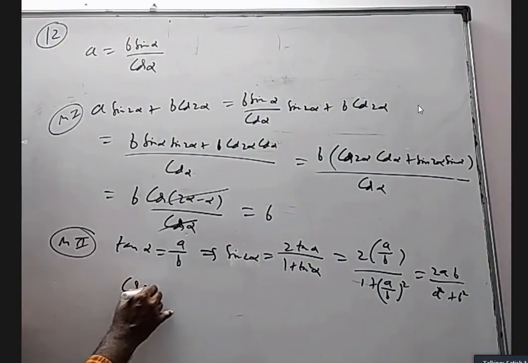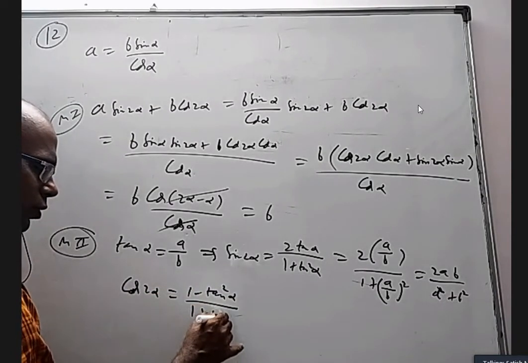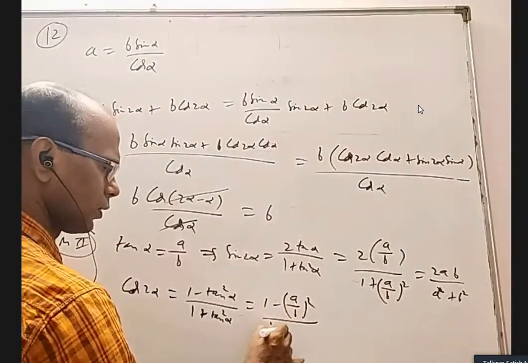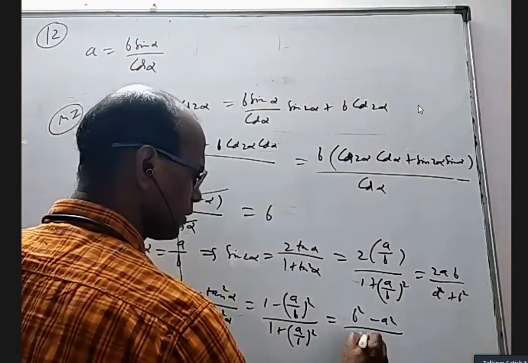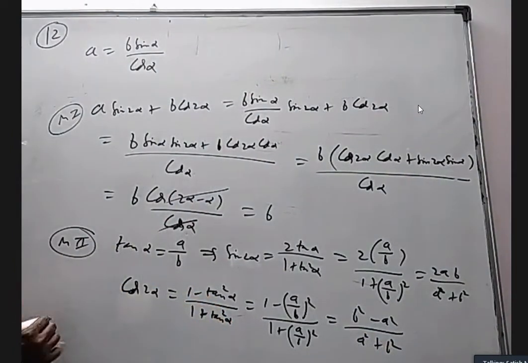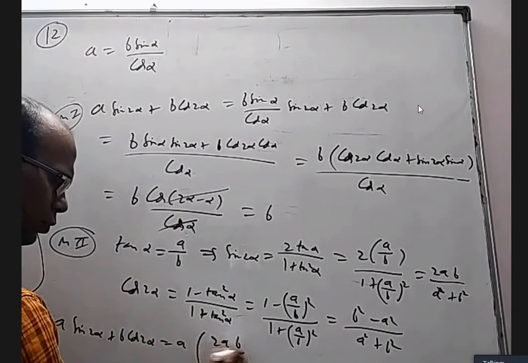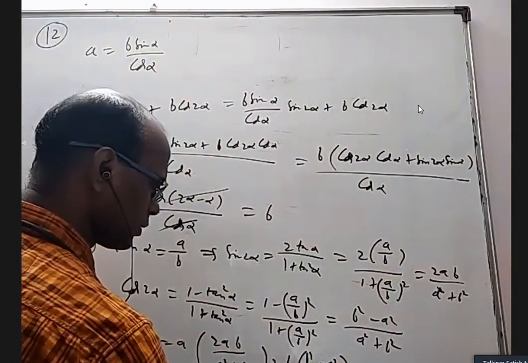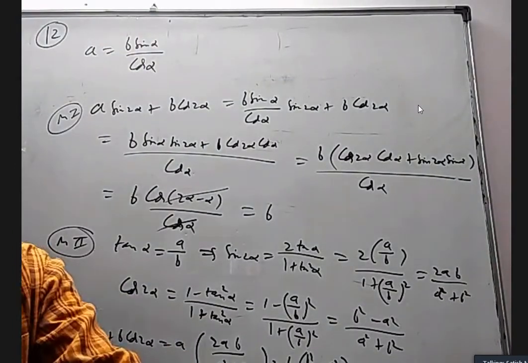And cos 2 alpha is 1 minus tan square alpha by 1 plus tan square alpha: 1 minus (a by b) whole square by 1 plus (a by b) whole square, which is (b square minus a square) by (a square plus b square). You can substitute in a sin 2 alpha plus b cos 2 alpha. A into, in the place of sin 2 alpha, 2ab by a square plus b square. B into (b square minus a square) by (a square plus b square). Denominators are same.